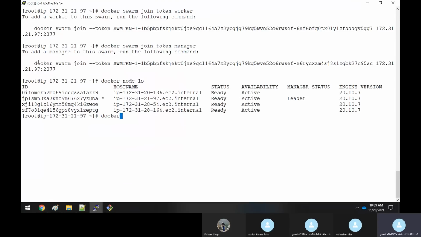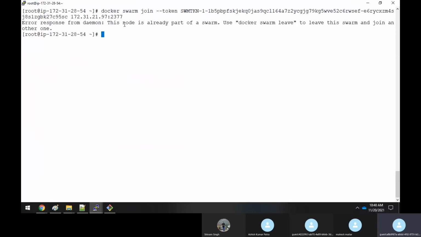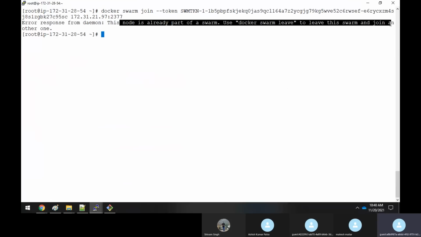Same thing it is showing. docker swarm join --token manager. Same thing, sir, it is showing. See, if you compare with the worker token, it's the same string actually. So that's the reason I'm not able to do it. This is already a part of the swarm, so that's all.